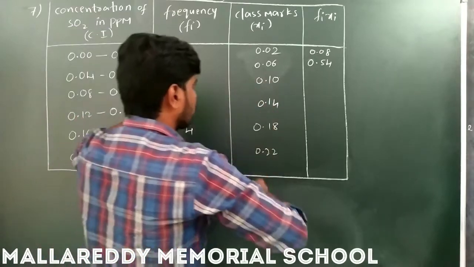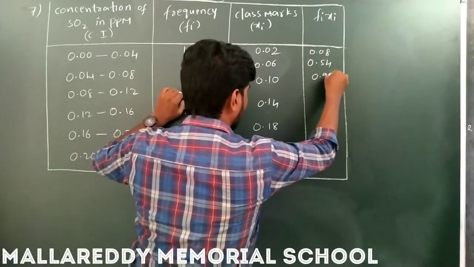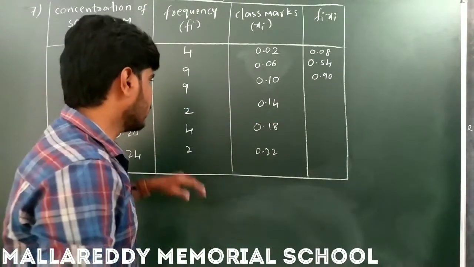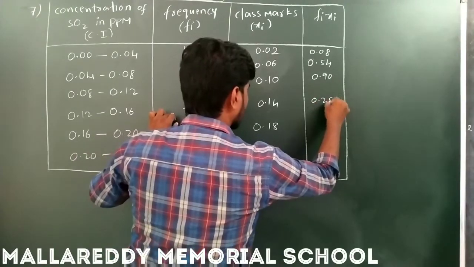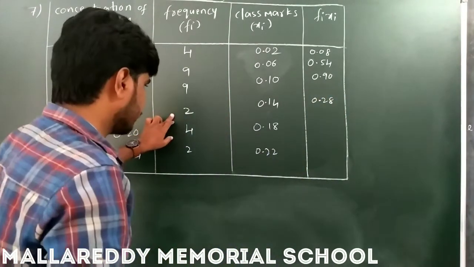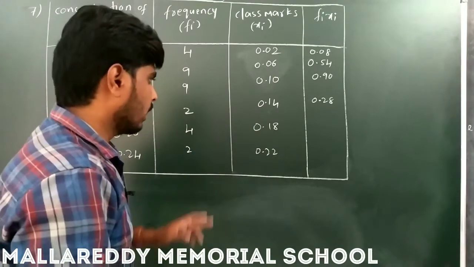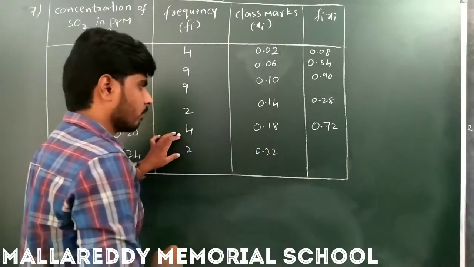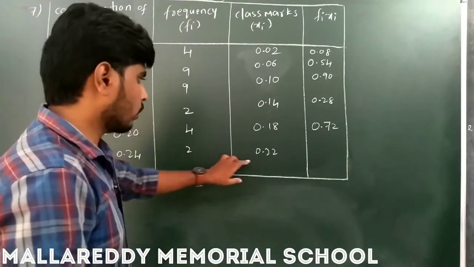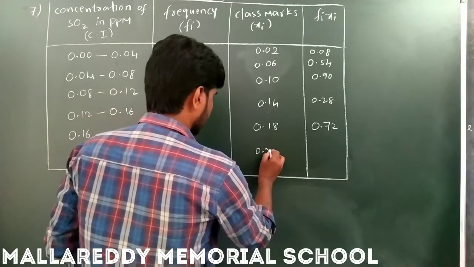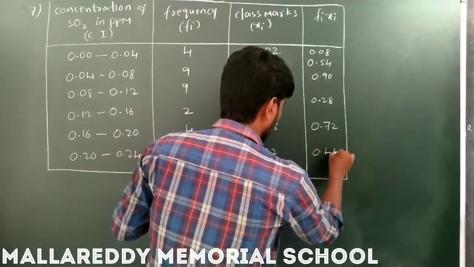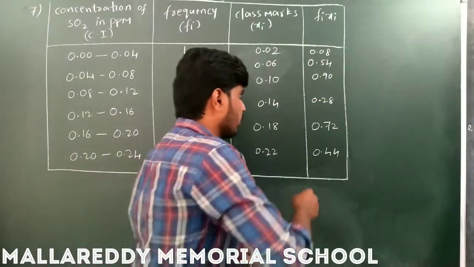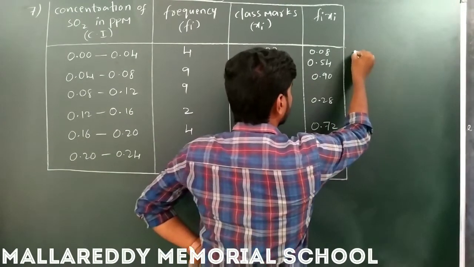Next 9 into 0.10 is 0.90. Next 2 into 0.14 is 0.28. Next 4 into 0.18 is 0.72. Next 2 into 0.22 is 0.44. These are the fi xi values. So what is the formula for the direct method?